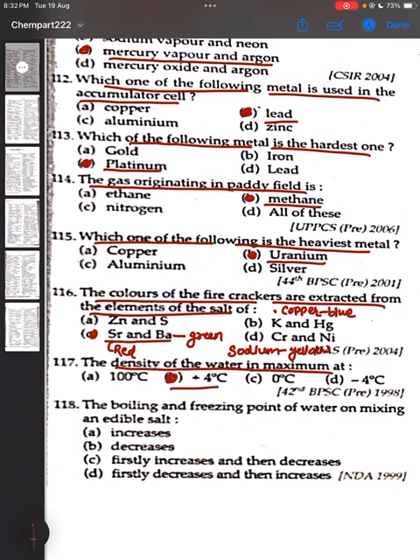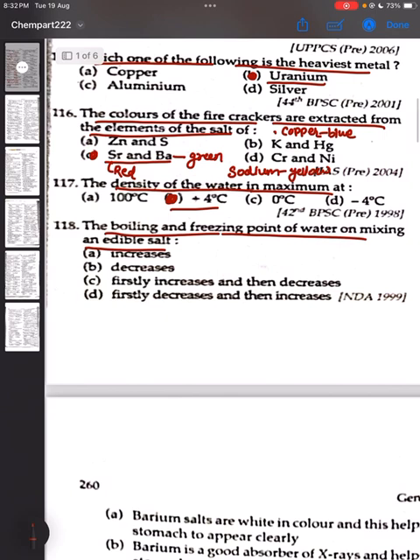Correct answer is option B. Question 118, the boiling and freezing point of water on mixing an edible salt. तो एक्चुअली यहाँ पे कोई भी आंसर सही नहीं है। इसका सही आंसर है boiling point increases and freezing point decreases. इसका मतलब है कि in first case it increases and in second case it decreases. थोड़ा सा स्टेटमेंट वाइज ये गलत है।